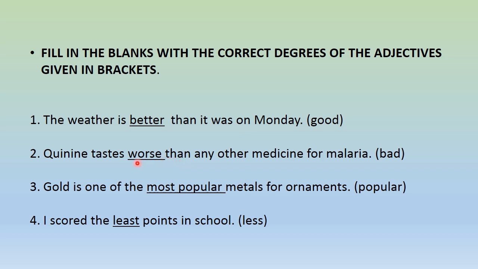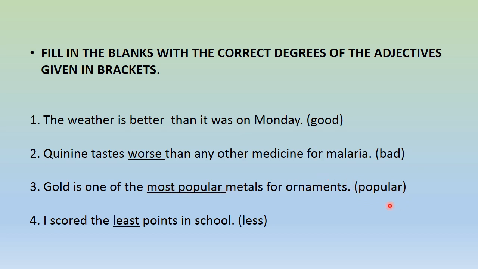Let's go to the next example. Gold is one of the most popular metals for ornaments. Now the adjective is popular. Here the word the comes, which means we are comparing gold between more than two. When the word the comes, it's a superlative degree. So the superlative degree of popular is most popular.